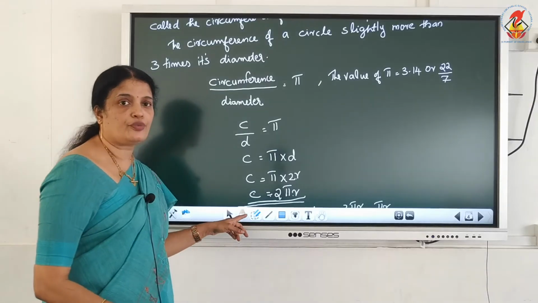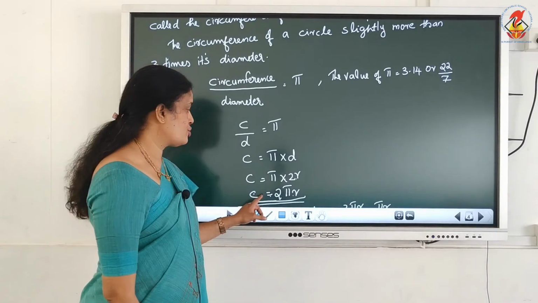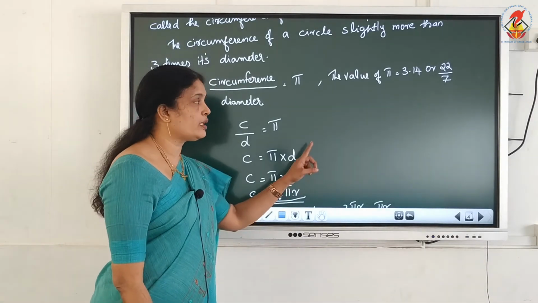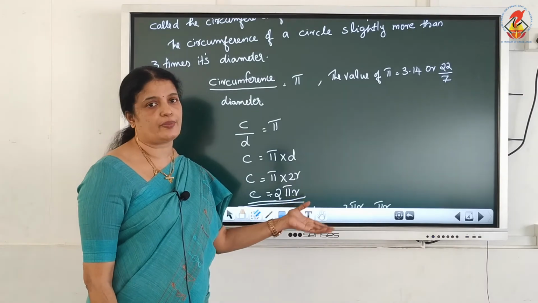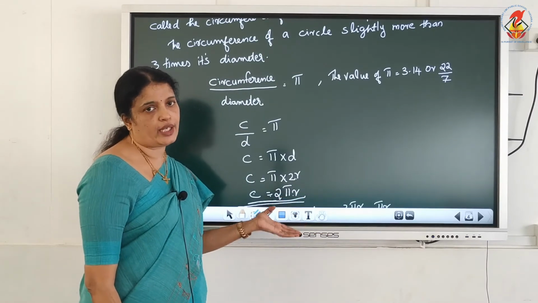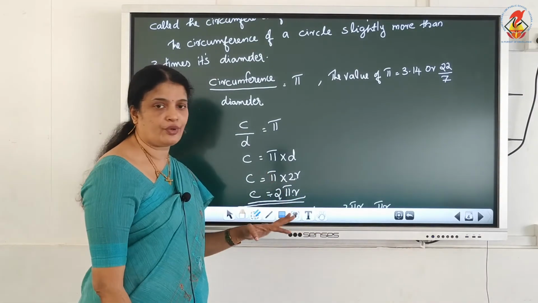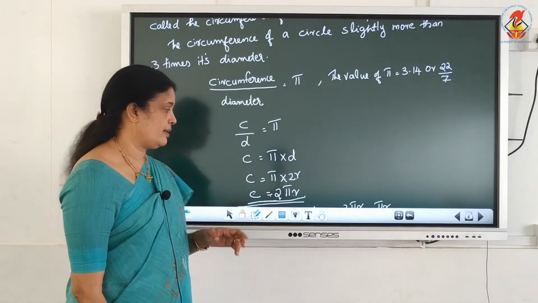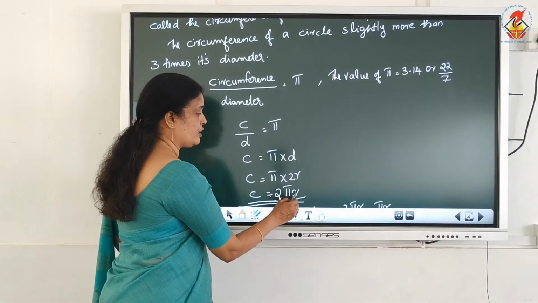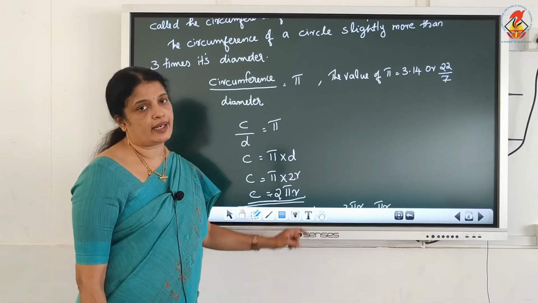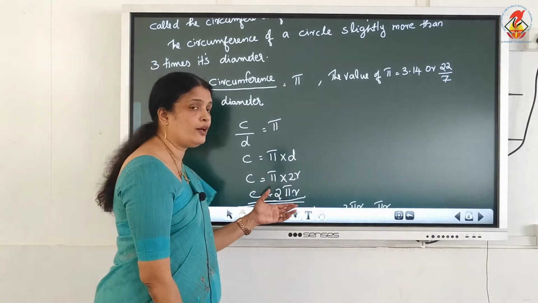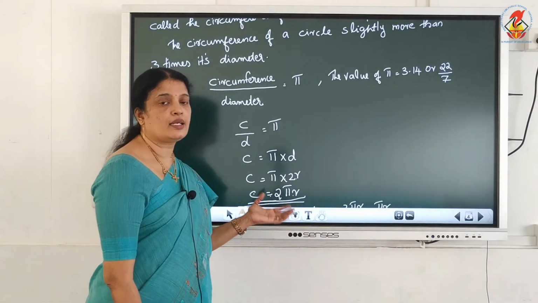What is the formula to find the circumference of the circle? 2 into pi. Pi means what? 3.14 or 22 by 7. You can choose any value. Okay, 3.14 or 22 by 7. Okay, 2 into pi into r, where r is the radius. Okay, substitute in the value of pi and r, we will get what?